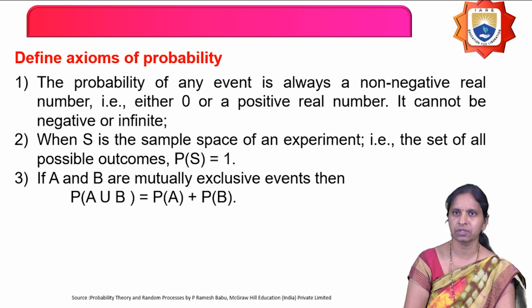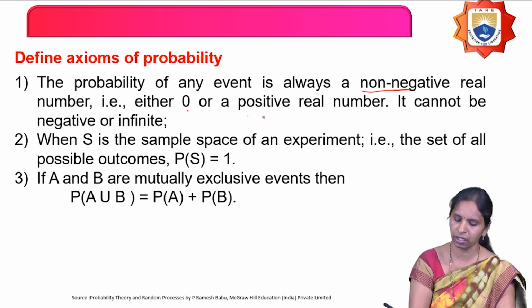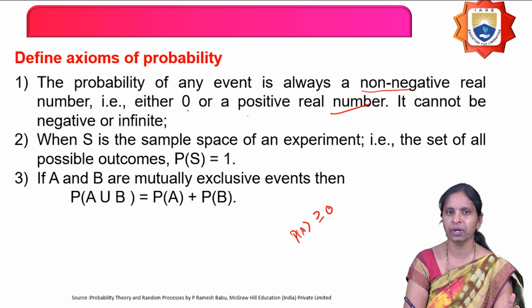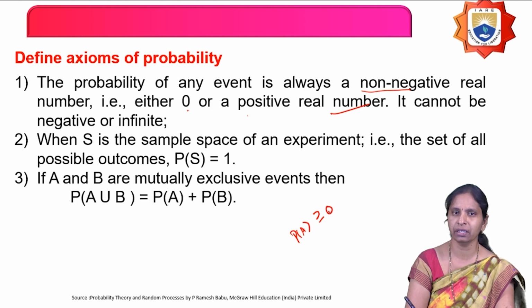The next definition is: define the axioms of probability. There are 3 axioms of probability. The first axiom is that the probability of any event is always a non-negative real number. So it may be either 0 or a positive real number. It means the probability of any event should always be greater than or equal to 0. You will never get the probability of any event less than 0, nothing but a negative number. You always get a positive number only.